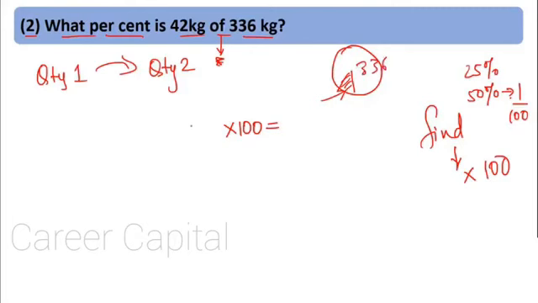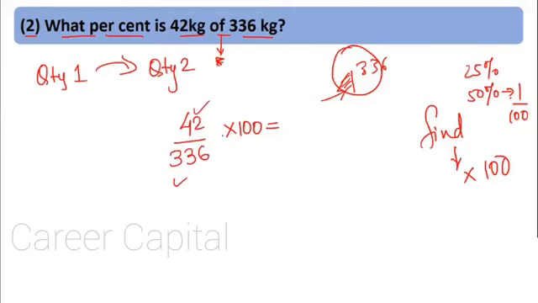So how to write that? Quantity 1, of which we want to find percent, divided by quantity 2, that is the quantity in relation to which the percentage is calculated. So we want percent of quantity 1 with respect to quantity 2.